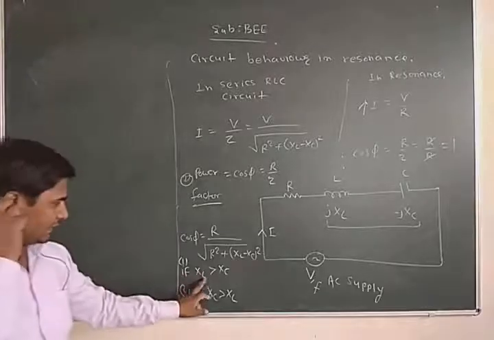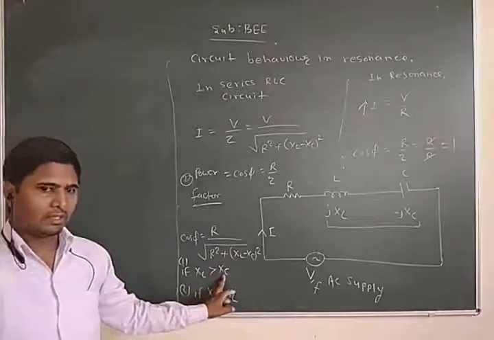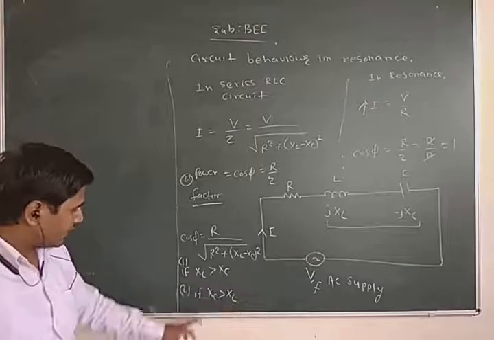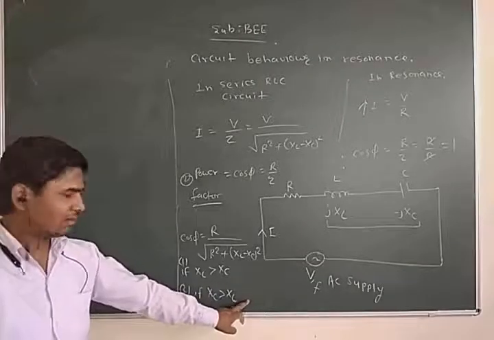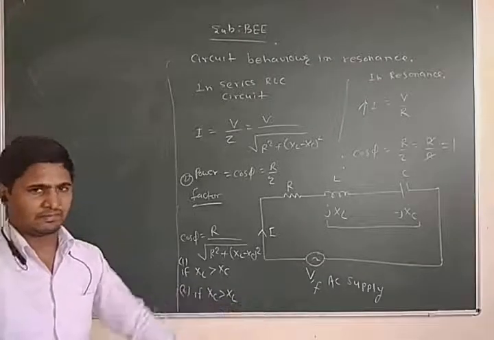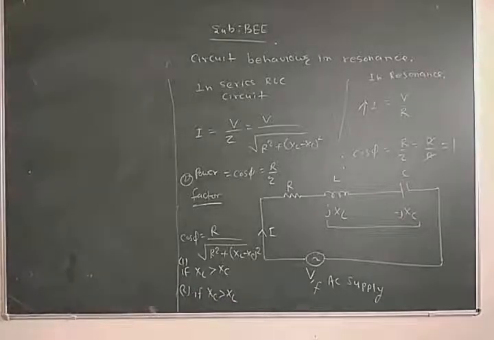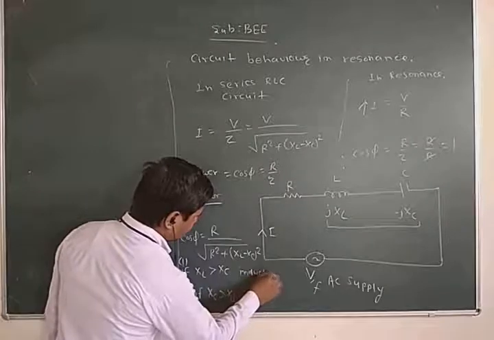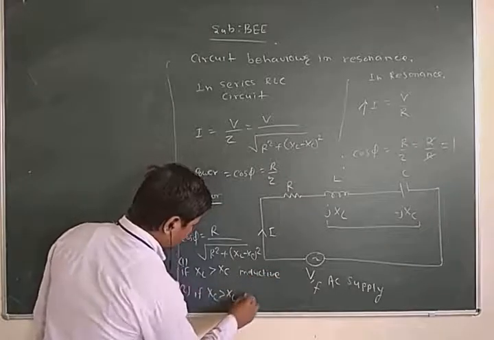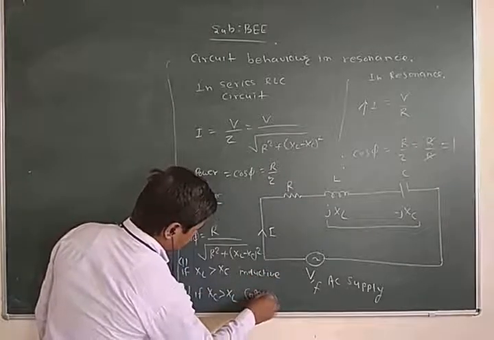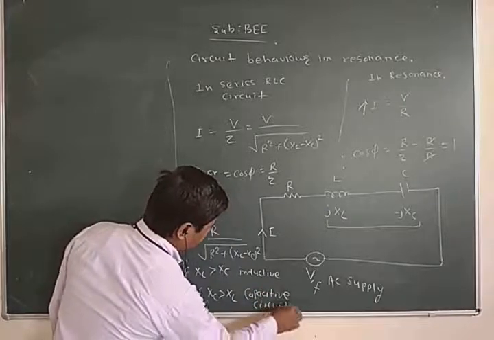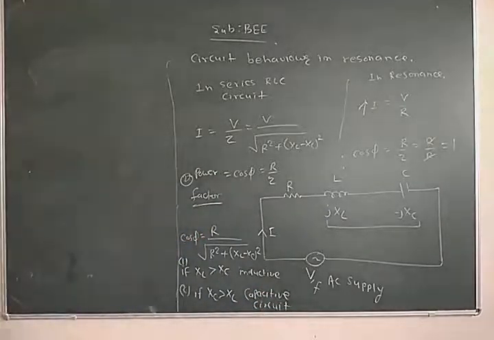When XL is greater than XC, the circuit is inductive. When XC is greater than XL, the circuit becomes a capacitive circuit. Now these 4 points we can write here.